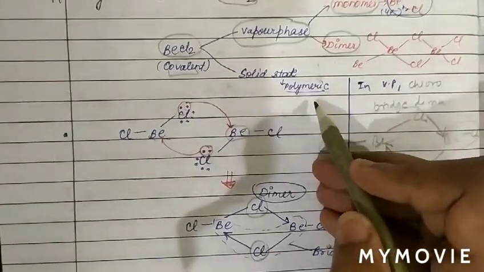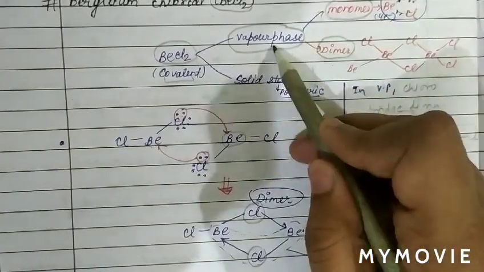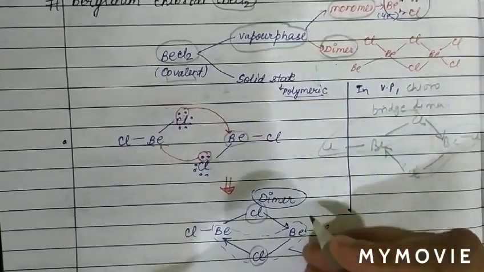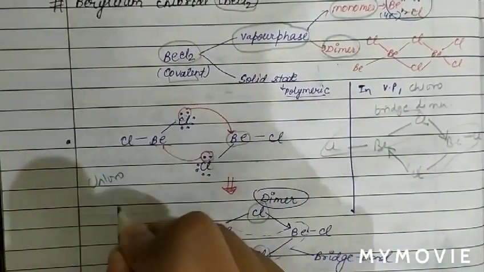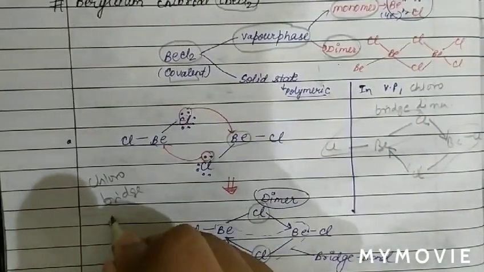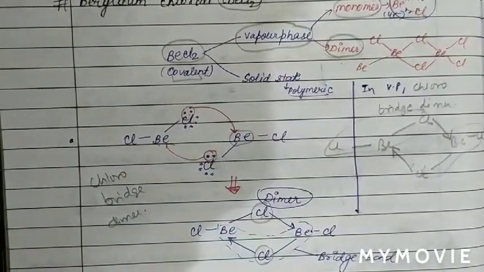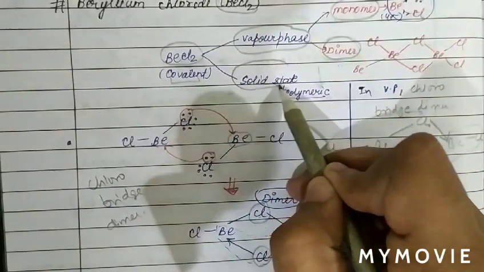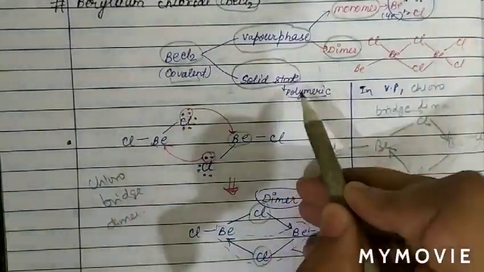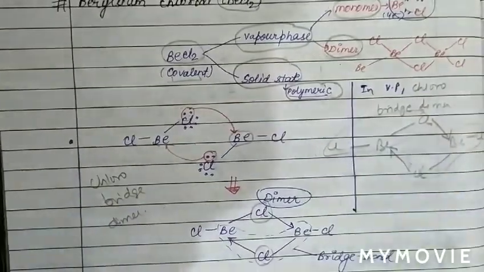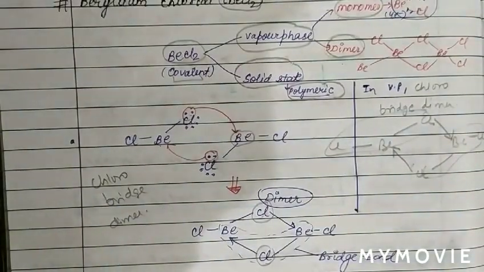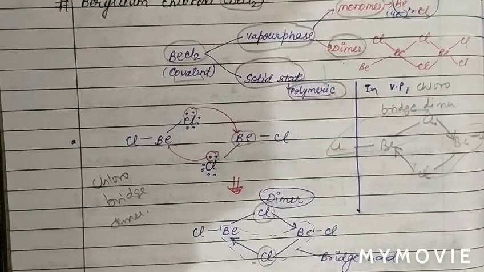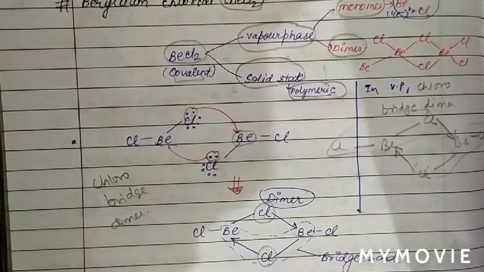So in the vapor phase, the main existence of BeCl2 is in the form of a bridge dimer, which we call a chloro-bridge dimer. While in the solid state, BeCl2 exists in the form of a polymer. So the form is polymeric. Now see the existence of BeCl2 in the polymeric state.